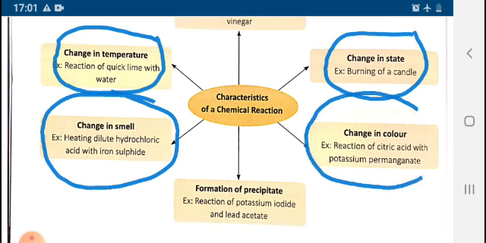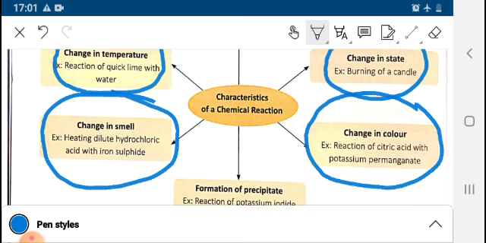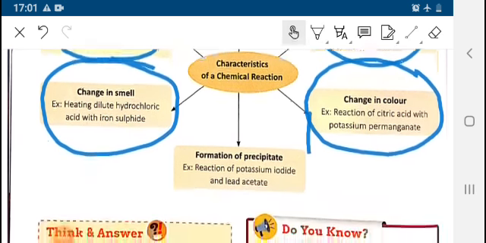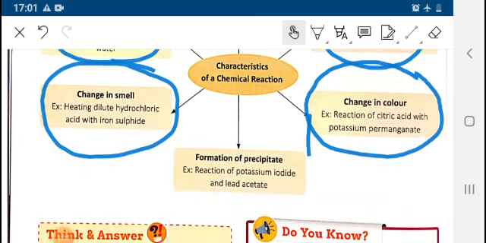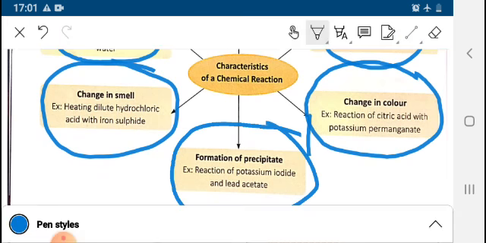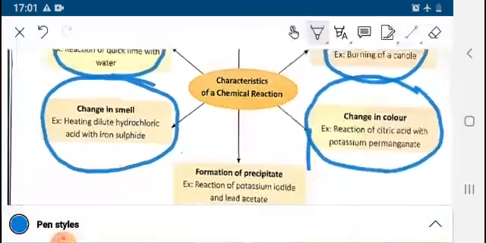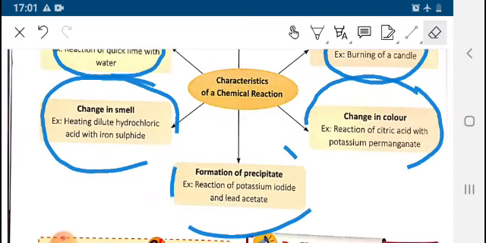Change in color, when citric acid reacts with KMnO4, then purple color disappears. PPT formation, formation from potassium iodide and lead acetate. These all are the characteristics of the chemical reaction.